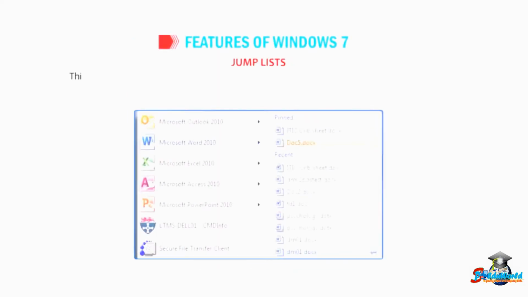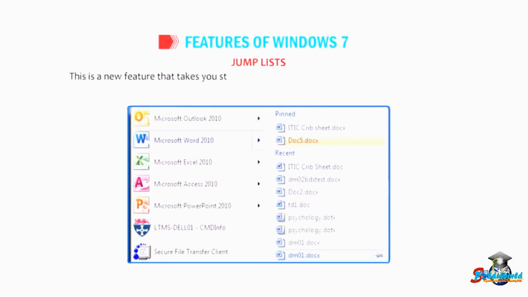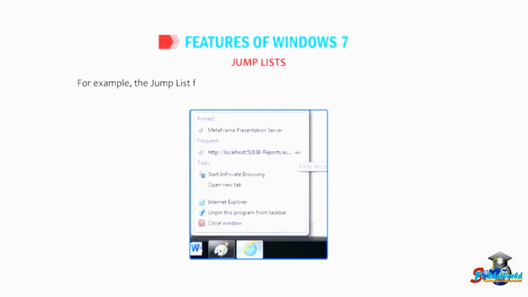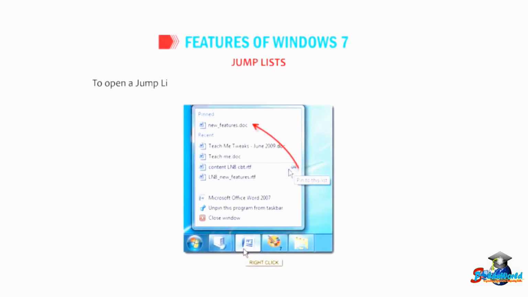Jump list. This is a new feature that takes you straight to the documents, pictures, songs, or websites you have recently visited. For example, the jump list for Internet Explorer shows the recently opened websites. To open a jump list, right-click on a program button on the Windows 7 taskbar.